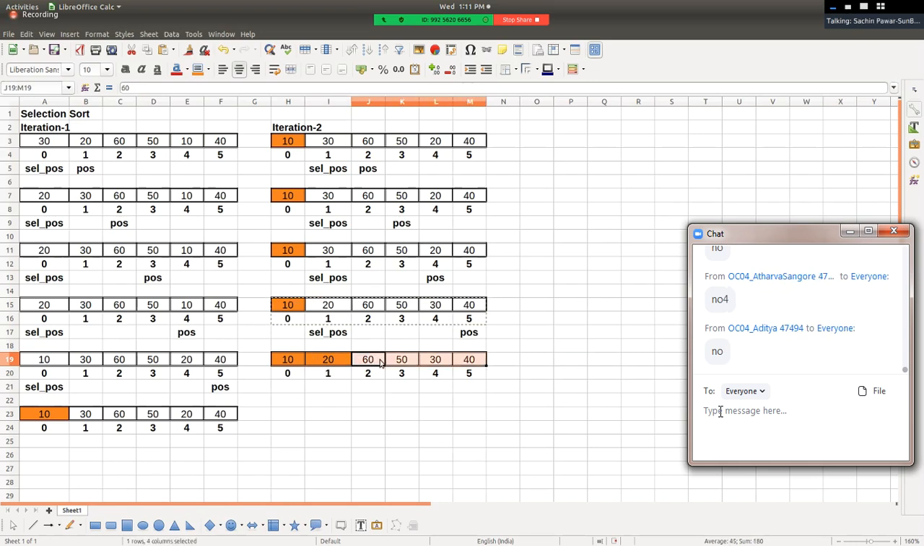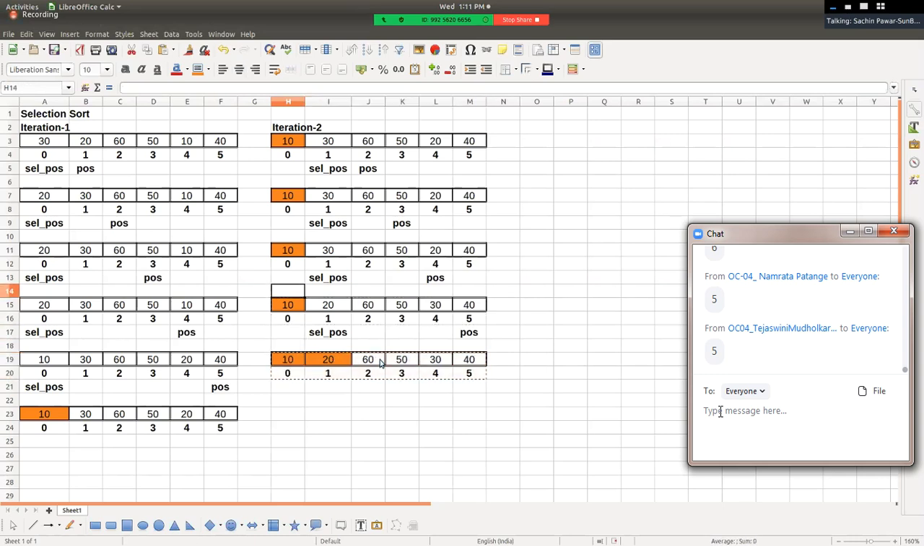Array अभी तक sort हुआ है क्या? No, because maximum it takes how many number of iterations? Maximum it takes n minus 1 number of iterations, 5 number of iterations, n minus 1, right? And hence we go to the next iteration.